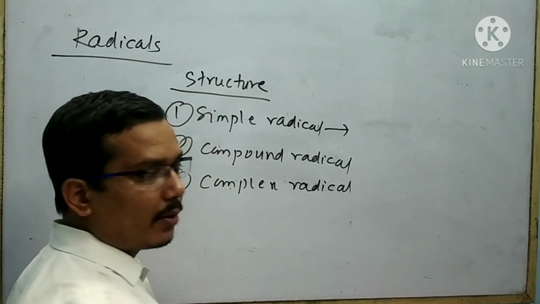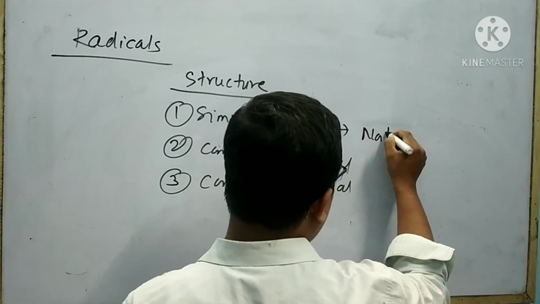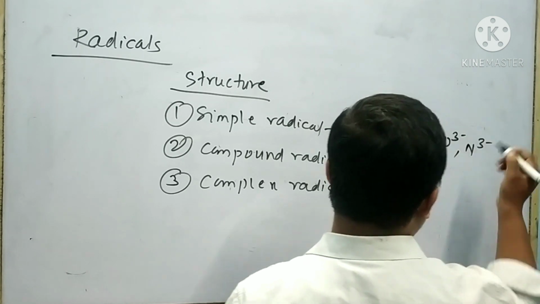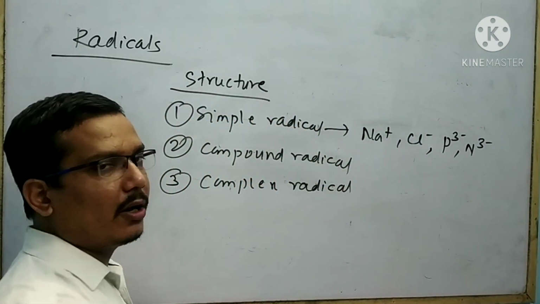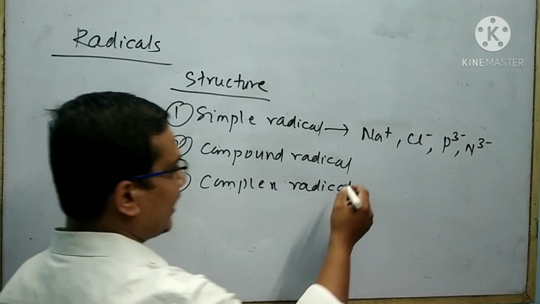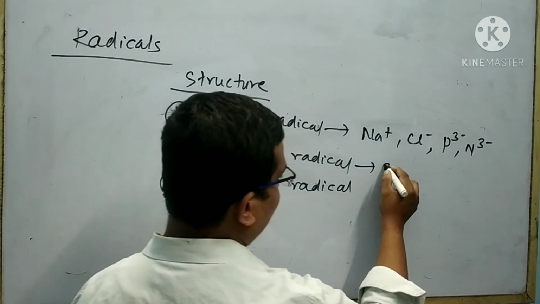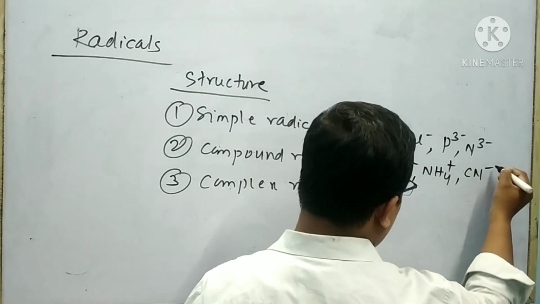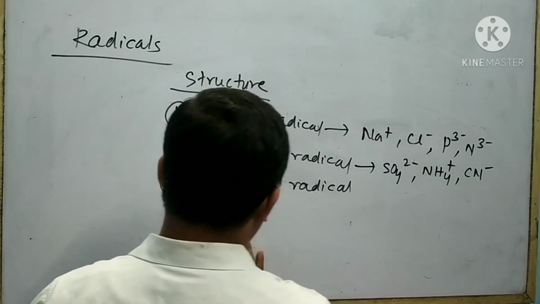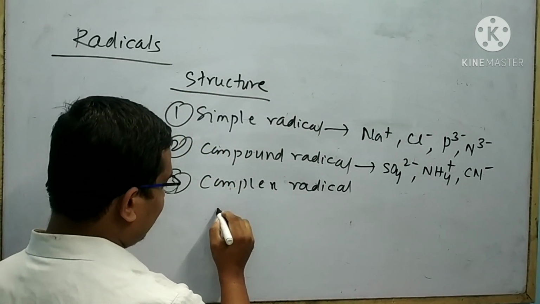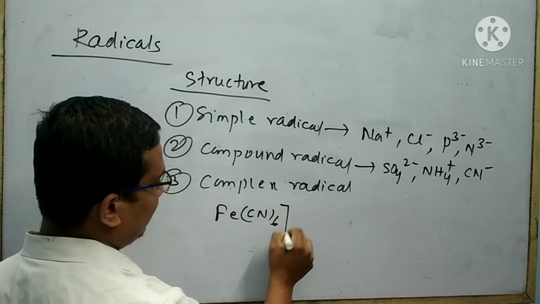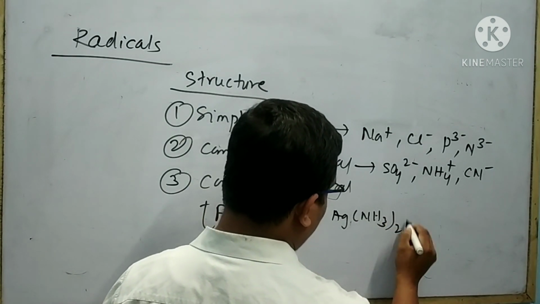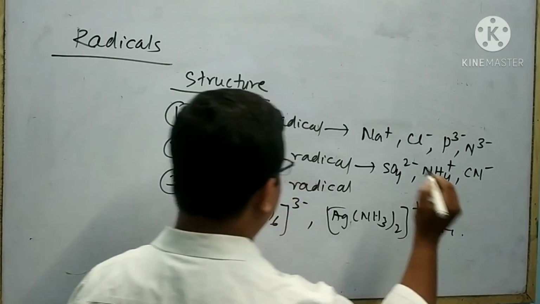The examples of simple radical are Na+, Cl−, P3−, N3−. These are the examples of simple radical. The examples of complex radical are SO4 2−, NH4+, CN−, etc. The examples of complex radical are [Fe(CN)6] 3−, [Hg(NH3)2] 2+, etc.